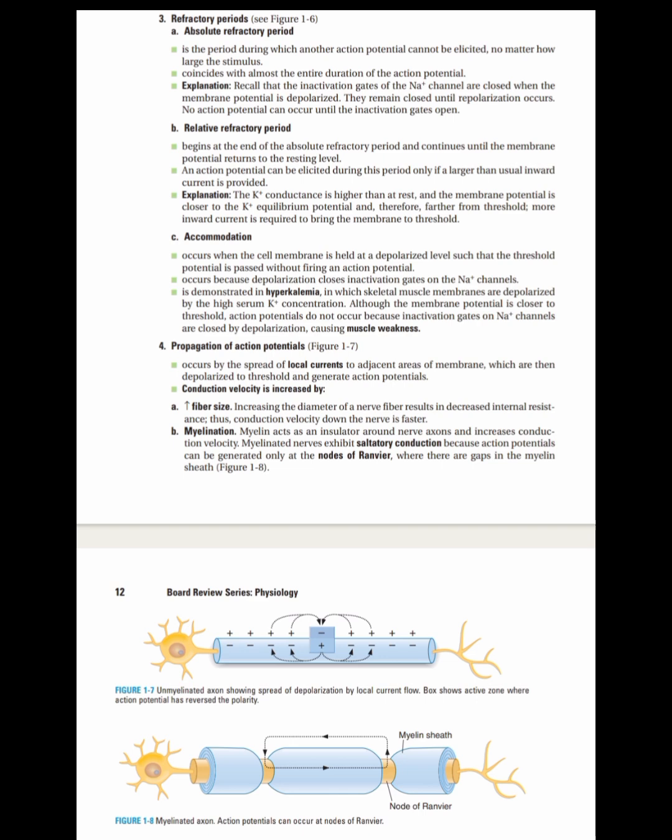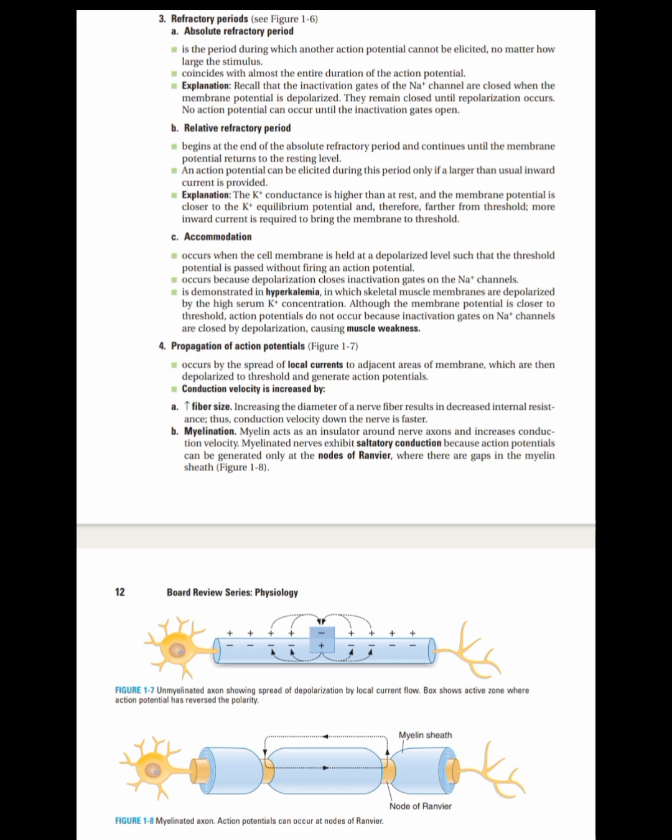This means that the skeletal muscle membranes are depolarized by the high serum potassium concentration. Although the membrane potential is closer to the threshold, no action potential occurs because the inactivation gates on the sodium channels are closed by the depolarization, and because no action potential occurs, hyperkalemia leads to muscle weakness.